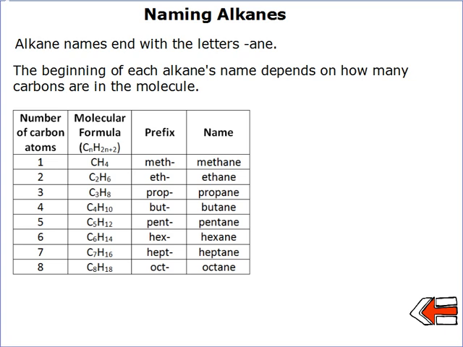If you've got 1 carbon, the prefix for the alkane name is meth. So we have methane. For 2 carbons, eth, and we get ethane. 3 carbons is prop, so we end up with propane, and so on with but for 4, pent for 5, hex for 6, hept for 7, and oct for 8. If you wanted to go on to 9 or 10, you could look at nonane with 9 carbons, and decane for 10 carbons in an alkane molecule.